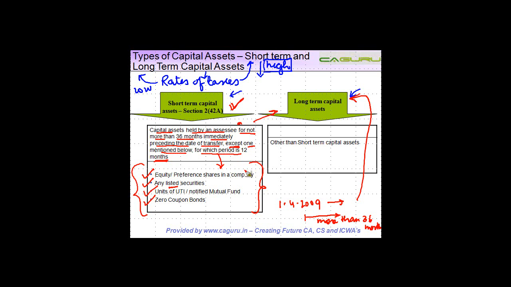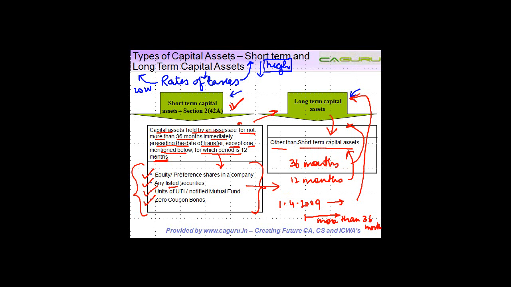And what I discussed now is also clear from the fact that a long-term capital asset is a capital asset which is other than a short-term capital asset. Means if you own it for more than 36 months, it's a long-term capital asset. In case of these four capital assets, if you own it for more than 12 months, it's a long-term capital asset.